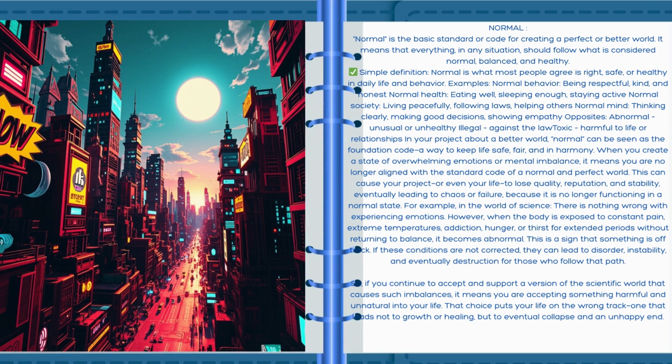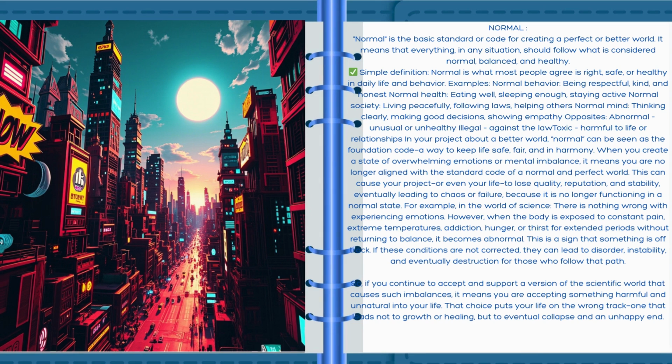Opposites: abnormal, unusual, or unhealthy, illegal, against the law, toxic, harmful to life or relationships. In your project about a better world, normal can be seen as the foundation code, a way to keep life safe, fair, and calm. When you create a state of overwhelming emotions or mental imbalance, it means you are no longer aligned with the standard code of a normal and perfect world. This can cause your project, or even your life, to lose quality, reputation, and stability, eventually leading to chaos or failure because it is no longer functioning in a normal state.